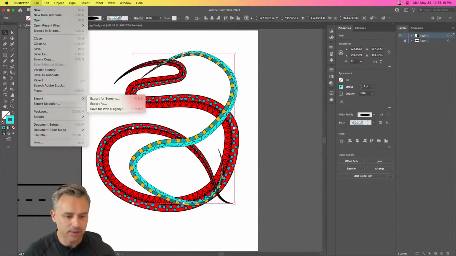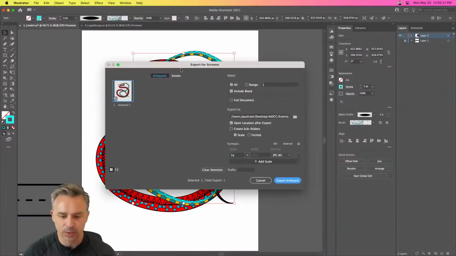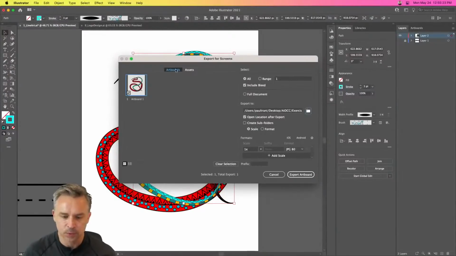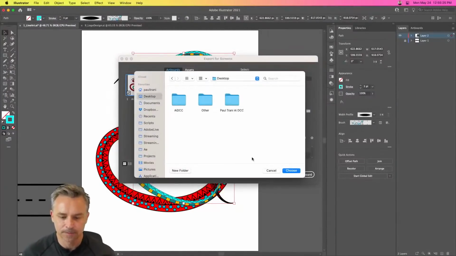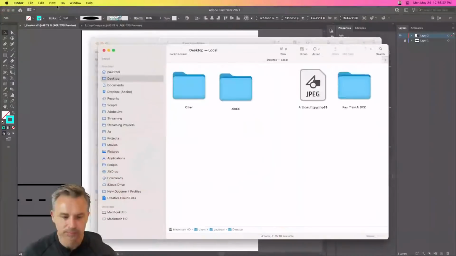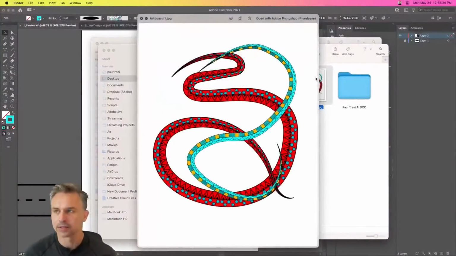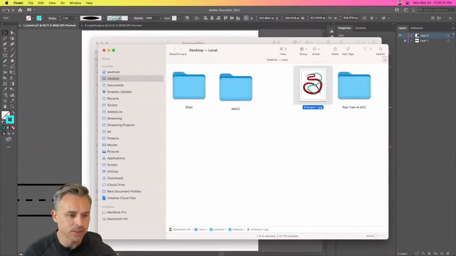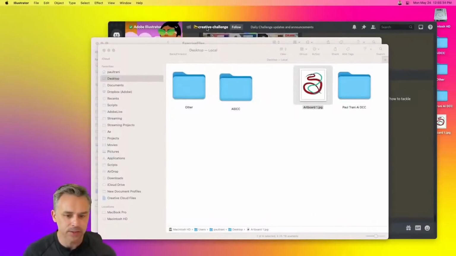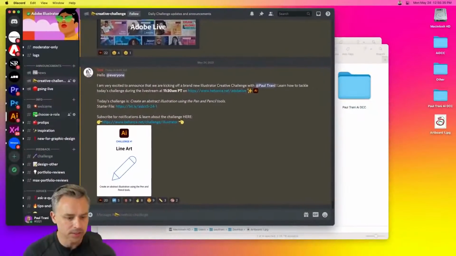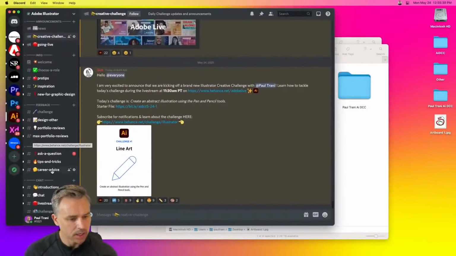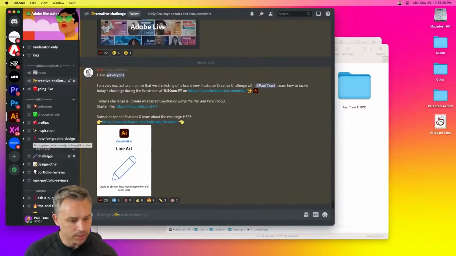Export that out. Go to File, Export for Screens. Export that out to your desktop, right? And there it is. There's your JPEG. Once you've done that, feel free to upload to Discord.